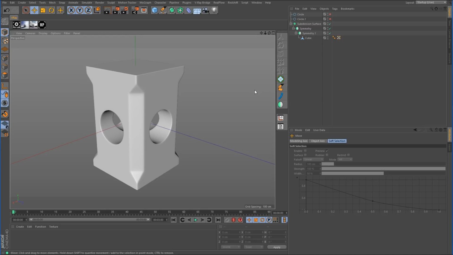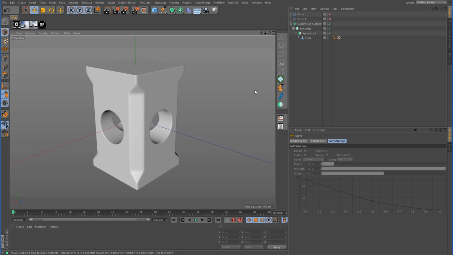Now, this really isn't all that difficult to model, but I figured this would make a good exercise and good practice for us. This is something that I saw the other day, and I put a little twist onto it to see how easy it would be to do. And I figured, why not just make a tutorial out of it.